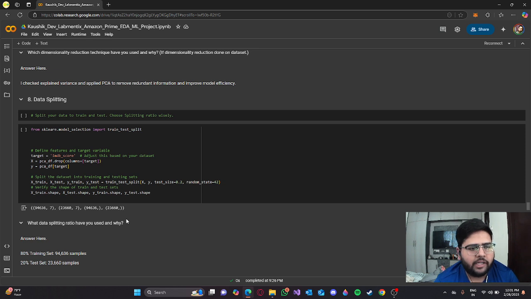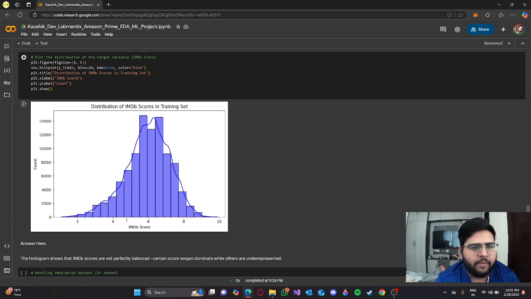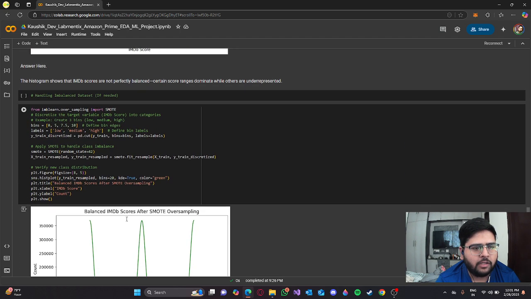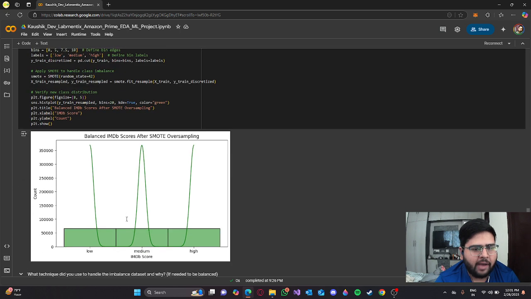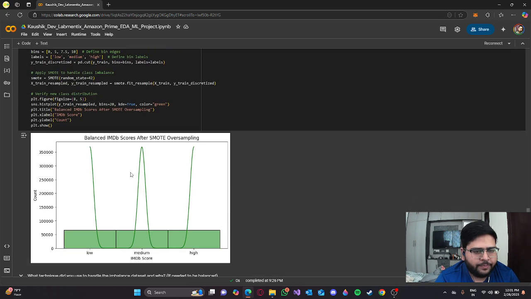Now I split the data set into an 80-20% train and test data set. The training set has 94,636 samples and the test set has 23,660 samples. The data set is highly imbalanced. IMDb scores in the training data set are highly imbalanced. So I've used SMOTE oversampling to balance the data set, as you can see in this chart compared to this chart.